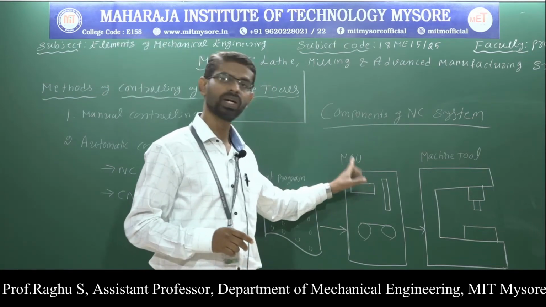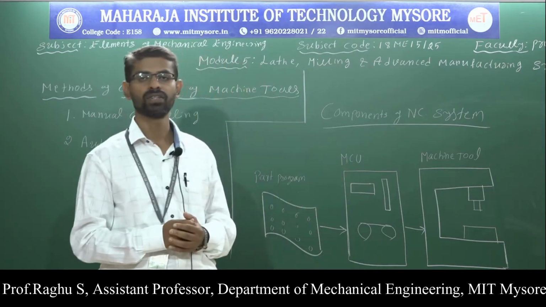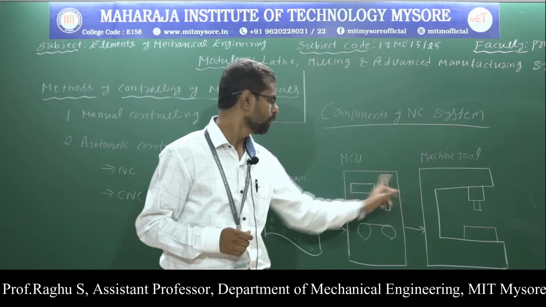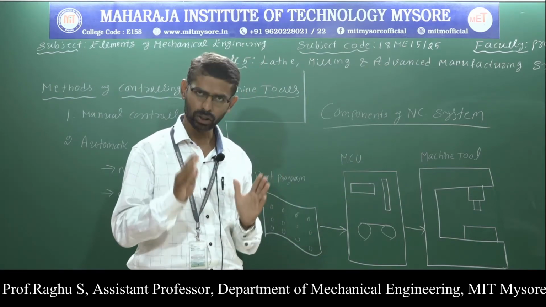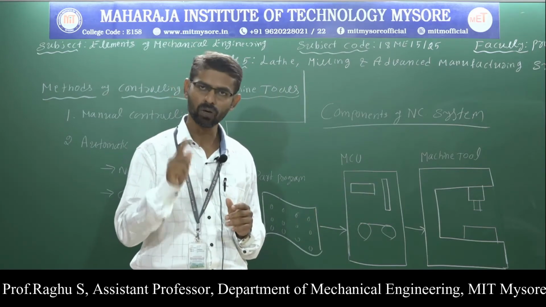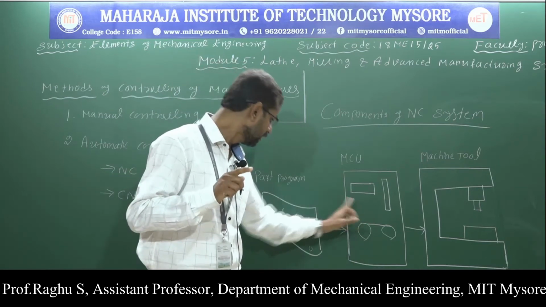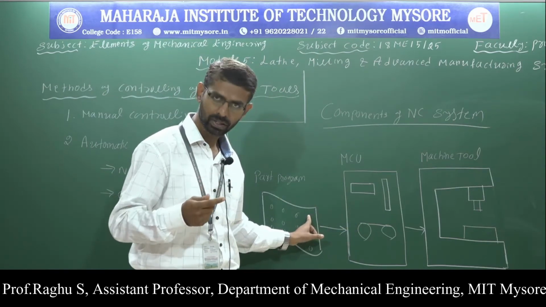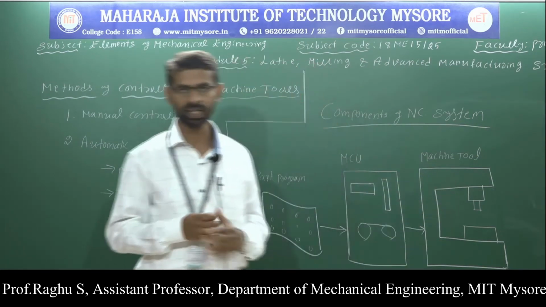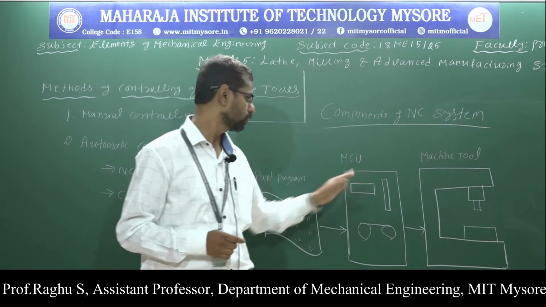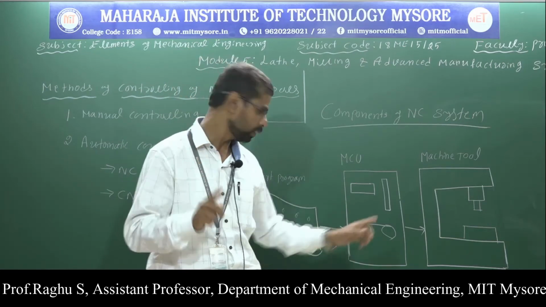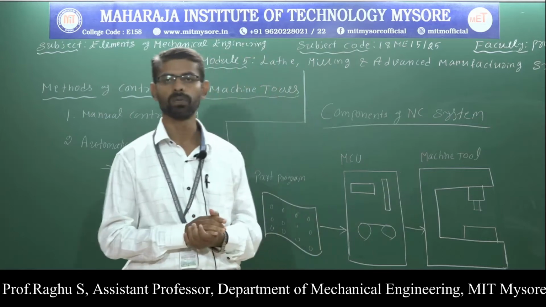Next, machine control unit is the important component of the NC system. It forms the link between part program and machine tool. The machine control unit is made up of electronic components. The function of the machine control unit is that it reads the part program, interprets it, then converts the part program into mechanical actions of the machine tool. Thus the MCU forms the important link between part program and machine tool.